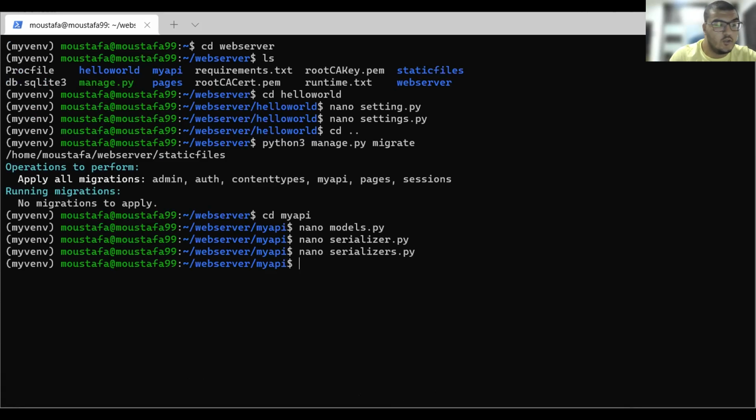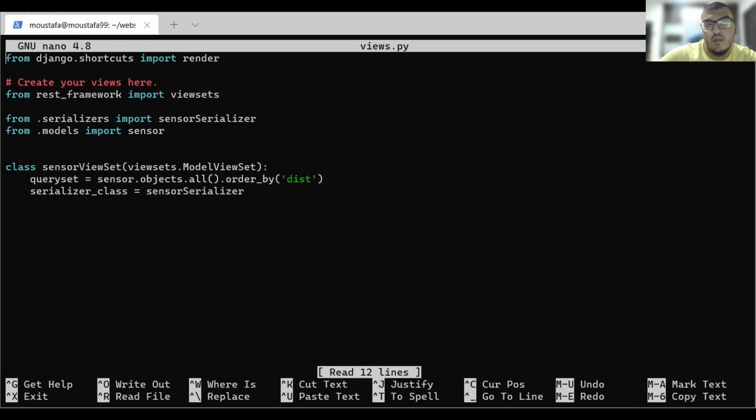So we need to actually insert our serializer into our views page. So how can we do that? We go to views. So we go to nano views.py. We need to add our serialized content here. So from REST framework, we import viewsets. Viewsets is a way that our query database handles the post and get requests.